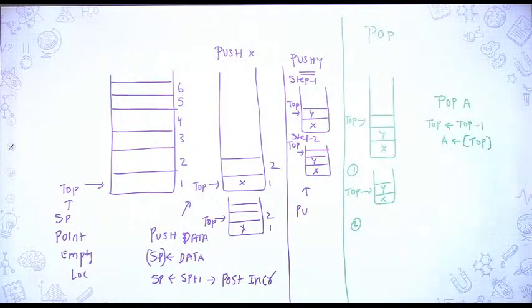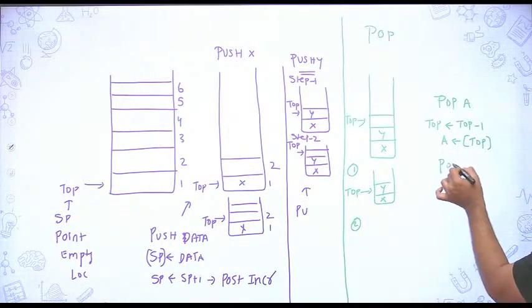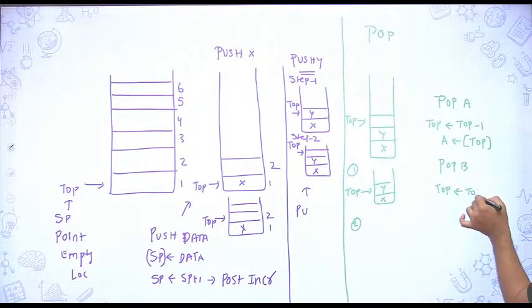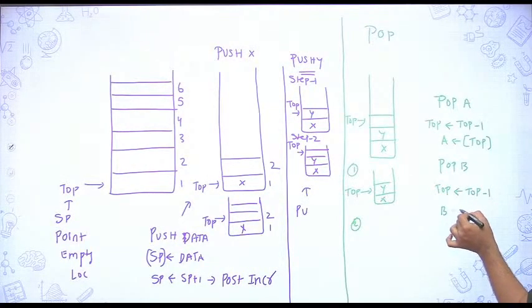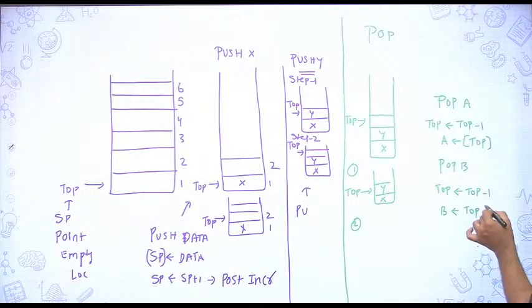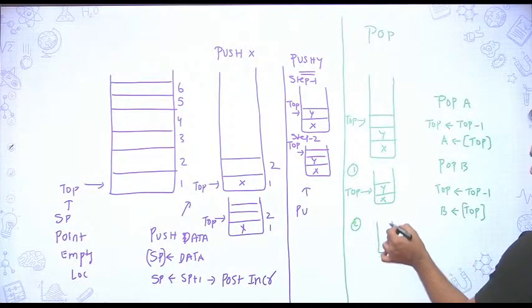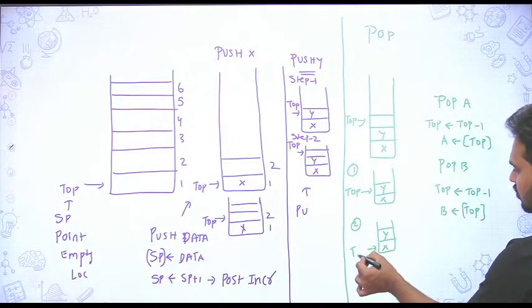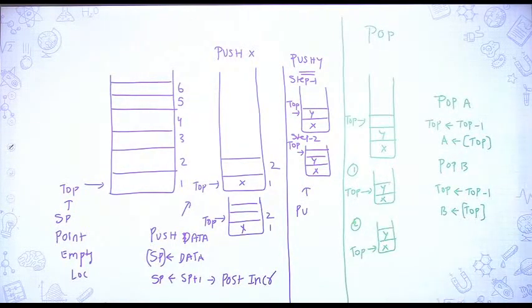In the second instruction, suppose I say pop b. Here also the same thing: top is decremented by 1 and b will be copied with the contents of the top. Earlier it was at y, now it will move to x.